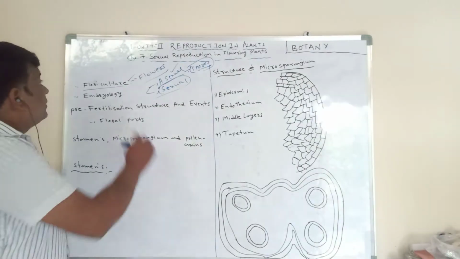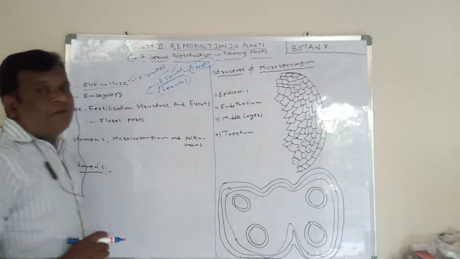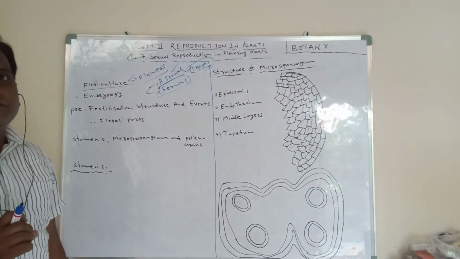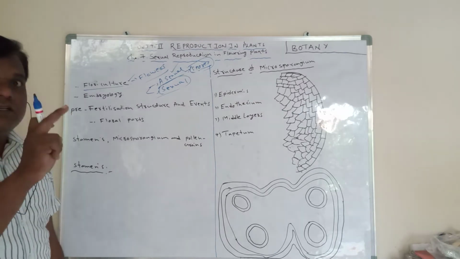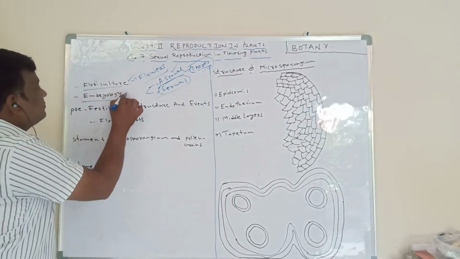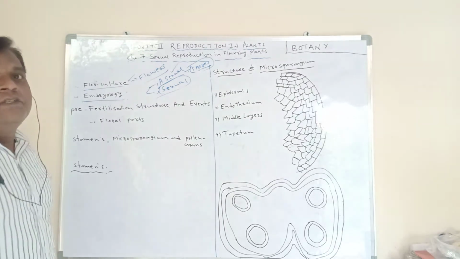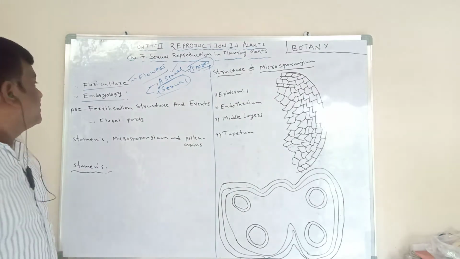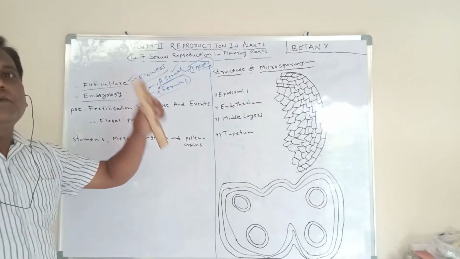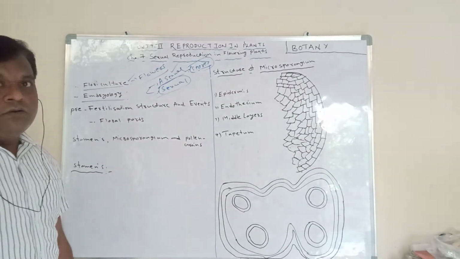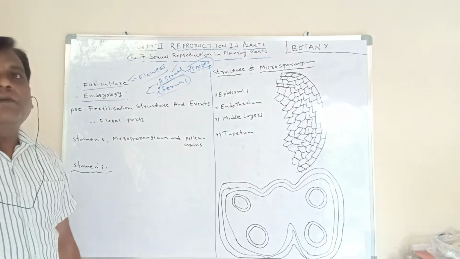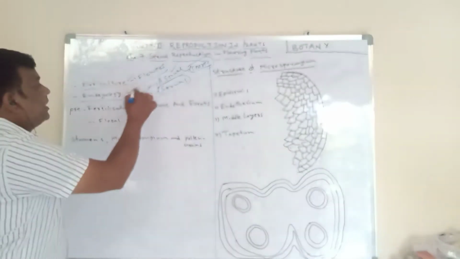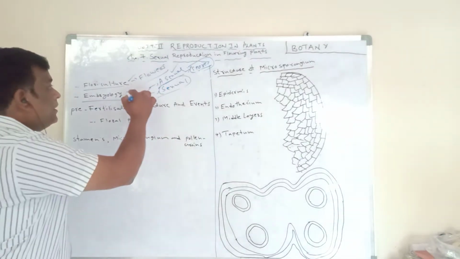Also, the study of sexual reproduction, the formation of male gametes, female gametes, fertilization, and the embryo formed, all these topics we call embryology. Embryology means the study of sexual reproduction: the formation of male and female gametes, their fusion, fertilization, and forming of the embryo, giving birth to the new plant.